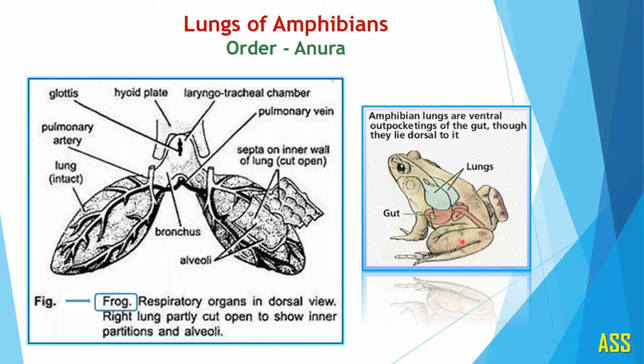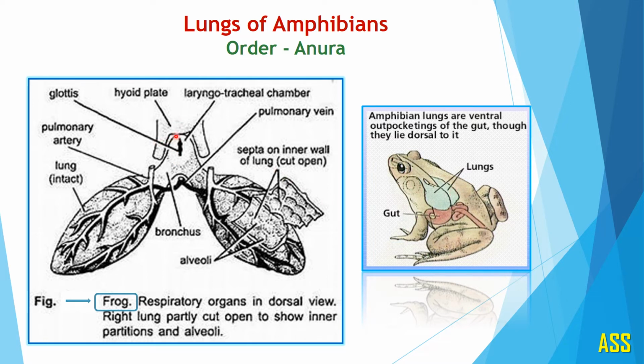Let us see the example of amphibian. The well-known example is frog, which is included in order Anura. See the position of lung here. You can observe the right as well as left lung. The detailed structure of lung is shown in this diagram.